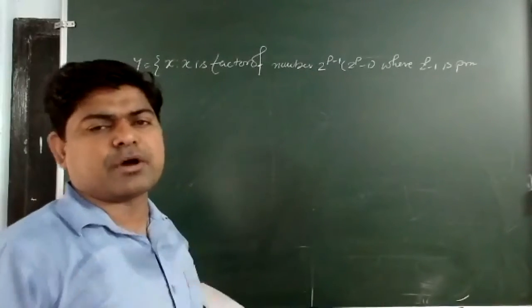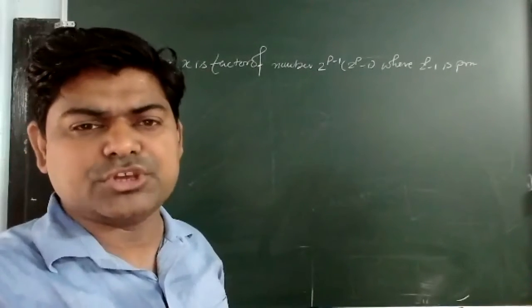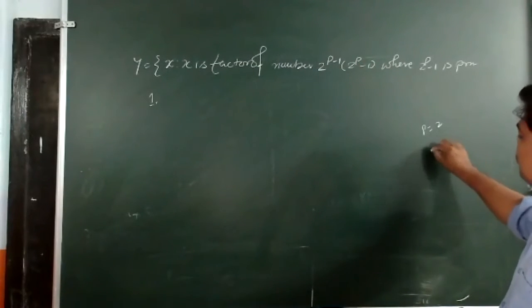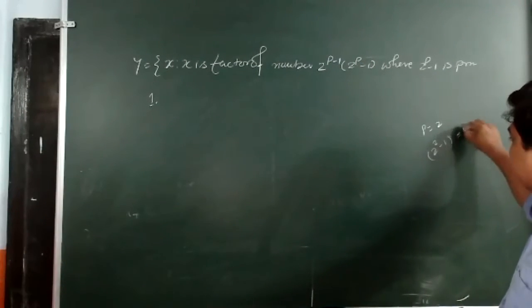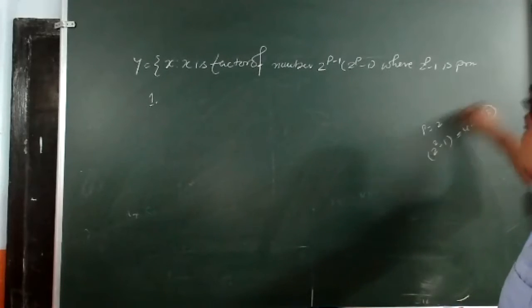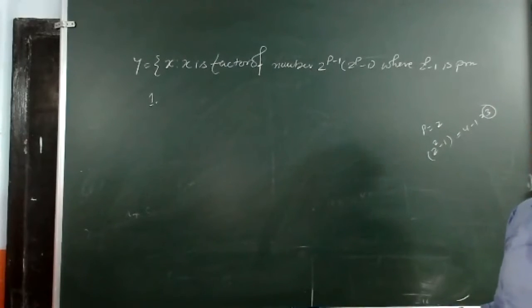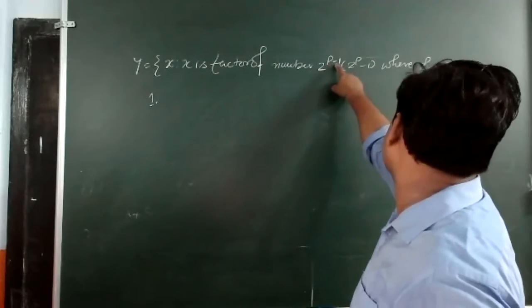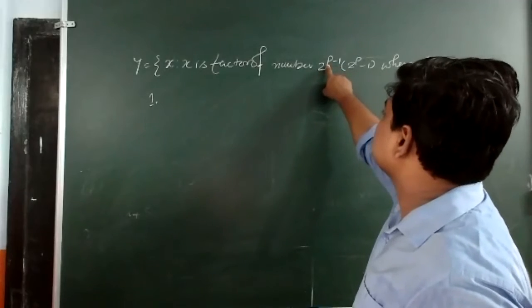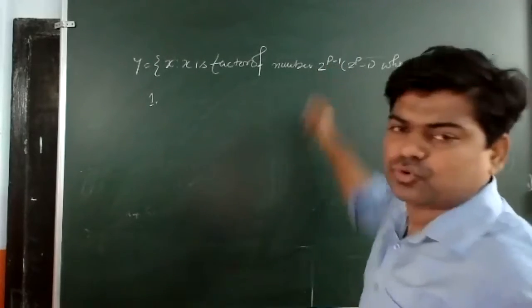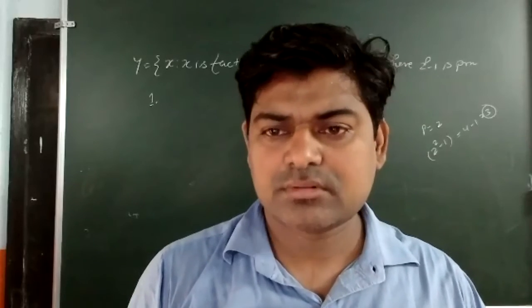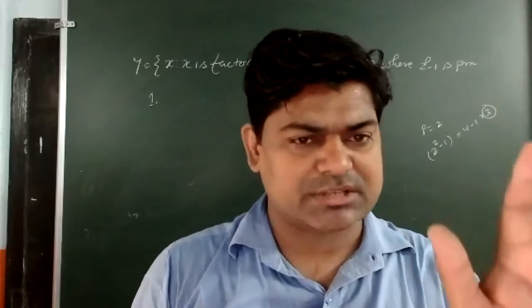If I take p equal to 2, then 2 to the power 2 minus 1 is 4 minus 1, which is 3. 3 is a prime number. It means p equal to 2 we can take. Are you getting me or not? So when I take p equal to 2, then 2 will come, and 2 into 3 will be 6. Yes, 2 into 3 will be 6.